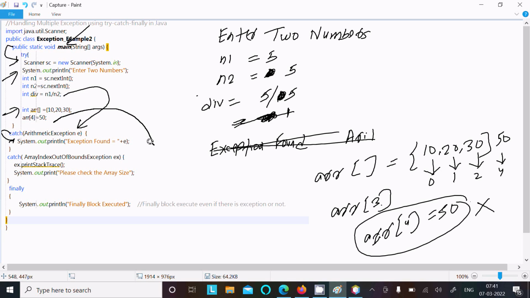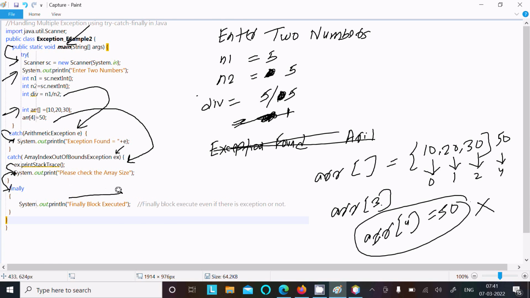Then that comes to this catch block: ArrayIndexOutOfBoundsException class, object ex is there. Now ex prints the stack trace, and then it displays please check the size of the array, and whether an exception occurs or not, the finally block executes once. So there is finally, and then it displays finally block executed.